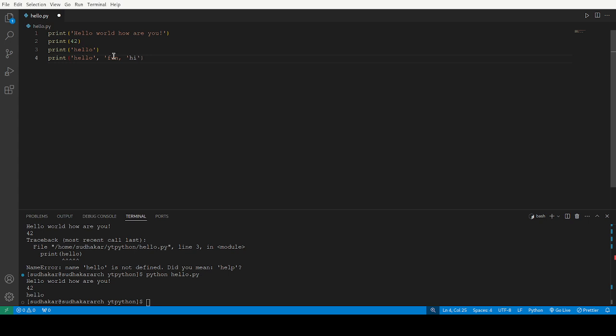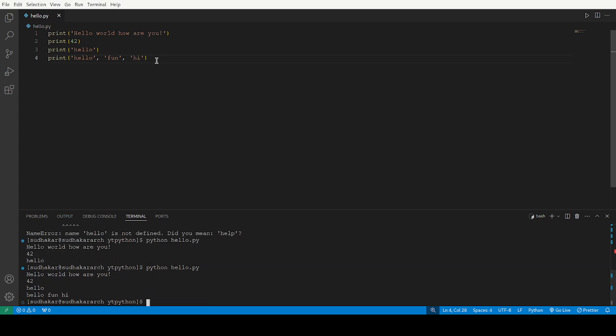Hello is one string, fun is one string, hi is one string. So even these three strings can be printed. See, hello, fun, hi. Not in double quotes only, all can be written. We can do byte by byte and we can write the strings. It will be easy to write.